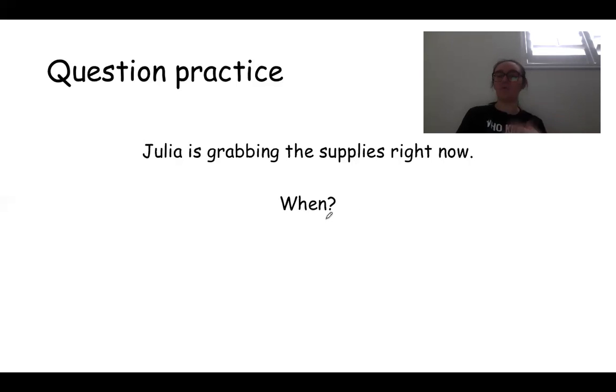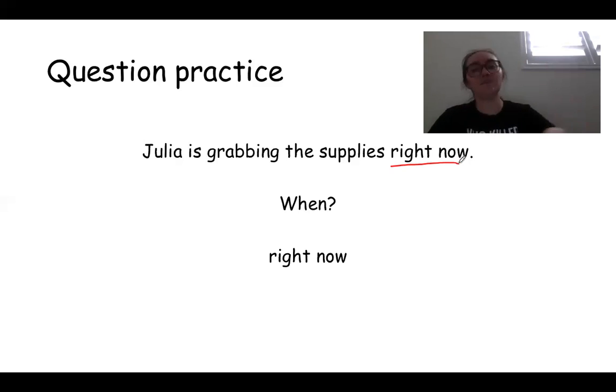Now, if we have the same sentence, Julia is grabbing the supplies right now. When? Now remember, when is asking about time, right? Is there a time in this sentence? There is: right now. So the answer is right now. If somebody was like, oh, where did Julia go? And you say, oh, Julia is grabbing the supplies. And they're like, oh, when is she grabbing them? You could say, oh, right now.